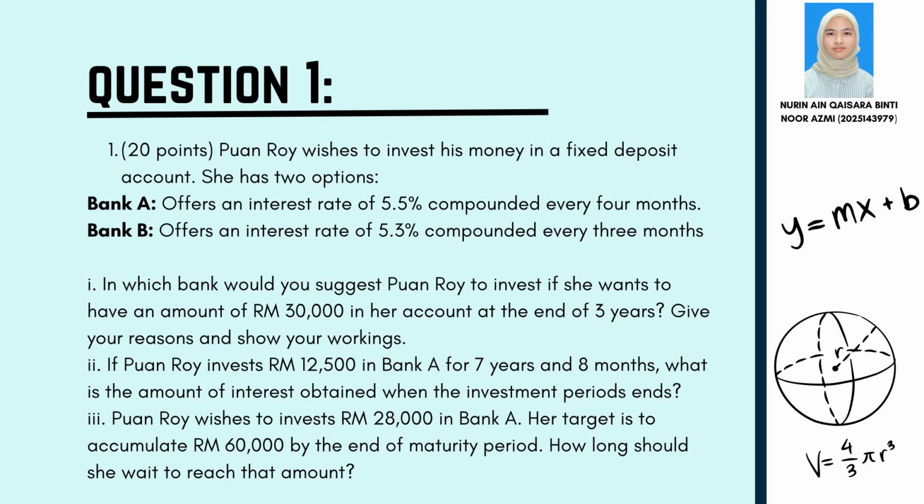The second question is, if Puan Roy invests Rm12,500 in Bank A for 7 years and 8 months, what is the amount of interest obtained when the investment period ends? The third question is, Puan Roy wishes to invest Rm28,000 in Bank A. Her target is to accumulate Rm60,000 by the end of maturity period. How long should she wait to reach that amount?